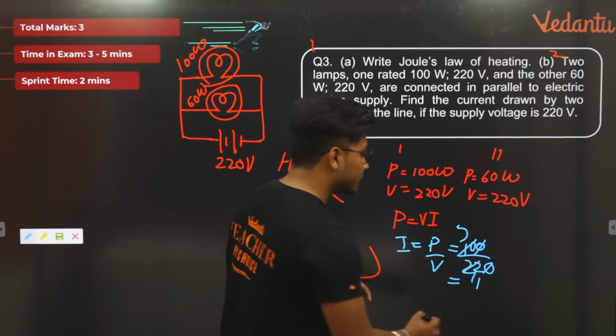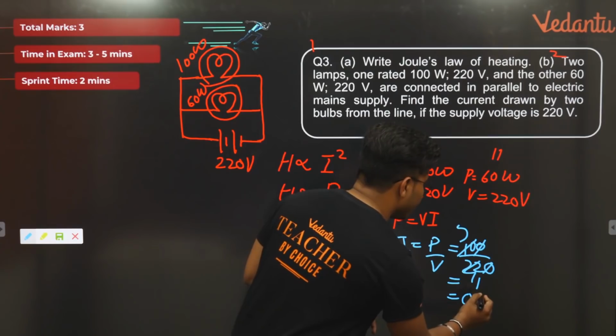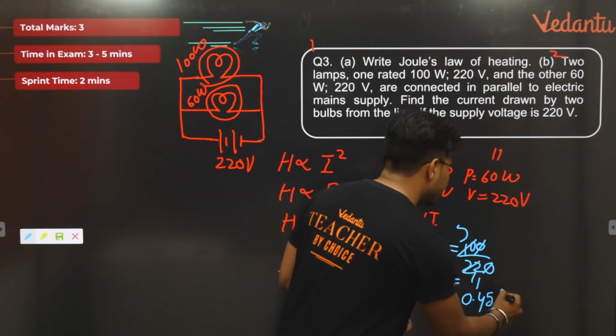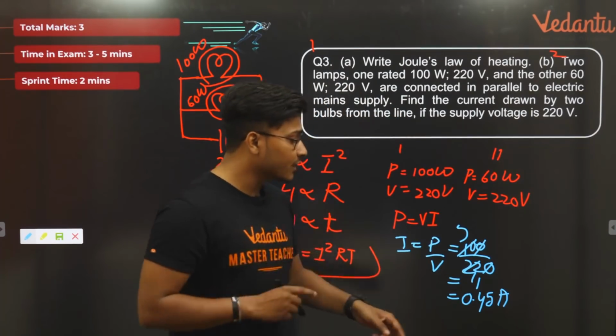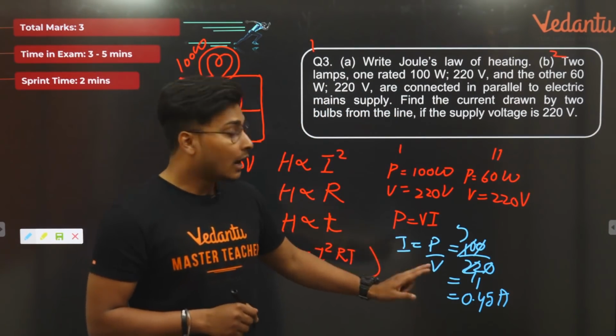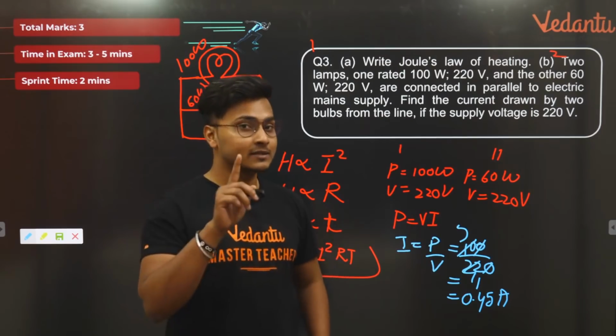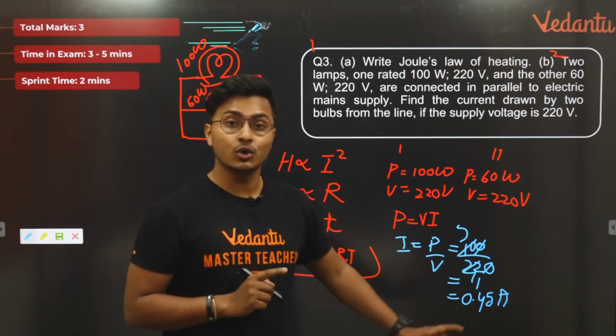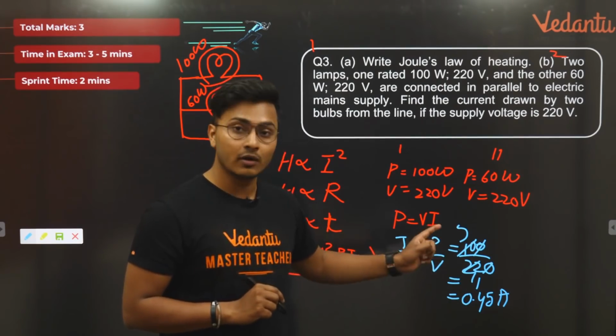I'm pretty sure 5 by 11 is somewhere about 0.45, yeah, 0.45 amperes, somewhere about that. And make sure that you are putting it down in decimal values. अगर आपने फ्रैक्शन में छोड़ दिया तो पूरे मार्क्स नहीं मिलेंगे. SI यूनिट्स भूल गए तो आधे मार्क्स वहां पे भी कट. बहुत बहुत इंपॉर्टेंट है कि you don't miss out the SI unit and neither you put it down in decimal as well.